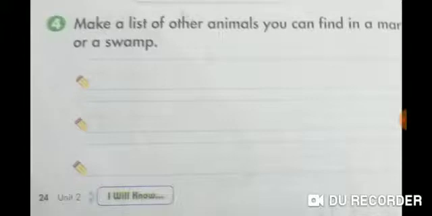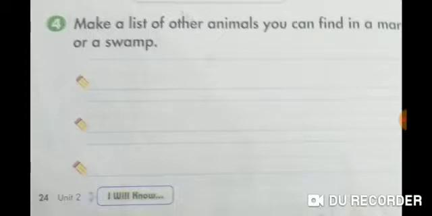So you will write down the list of some animals like blue herons, alligators, turtles, frogs, snakes, birds, insects that live in marsh environments.